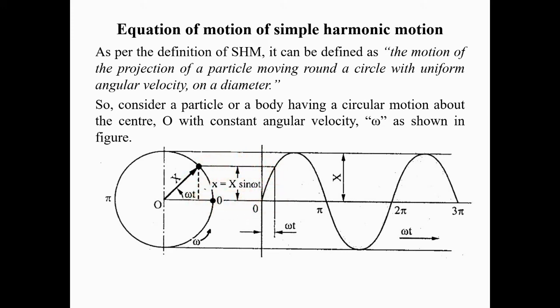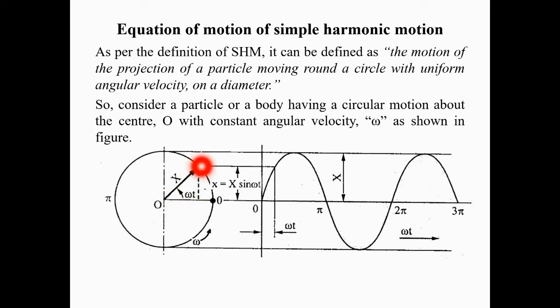Now if we would have taken the projection of the particle on the horizontal diameter, then this would be the deflection from the mean position. In that case the equation would be x equals X cos omega t.